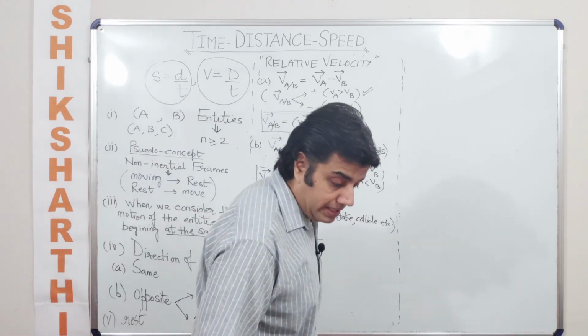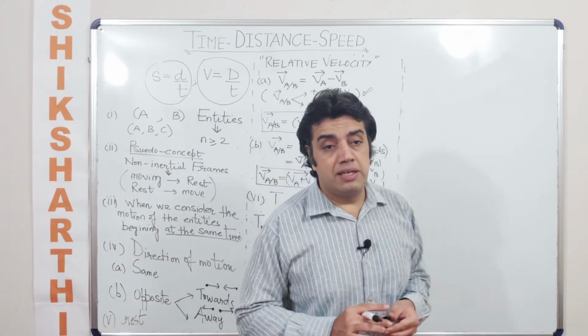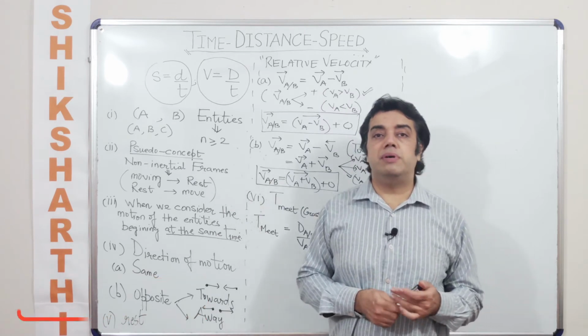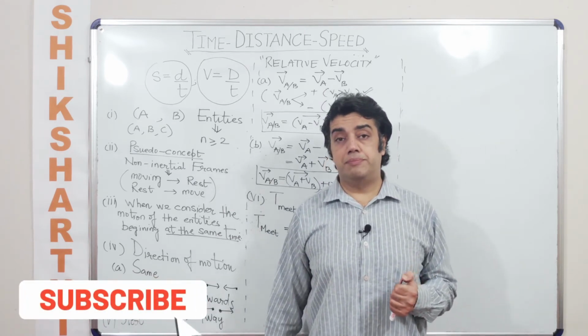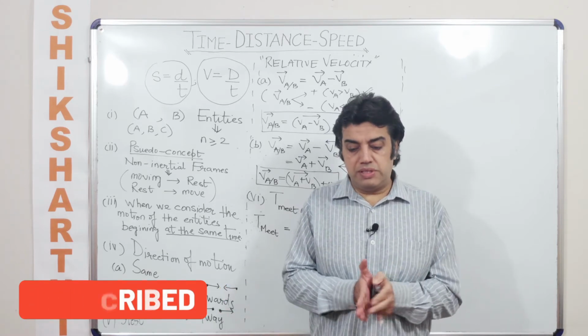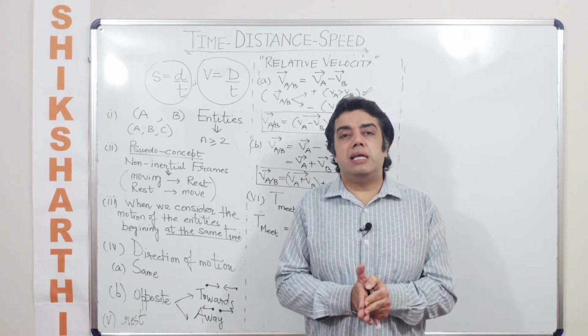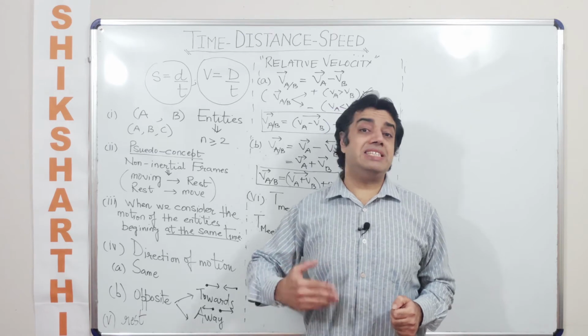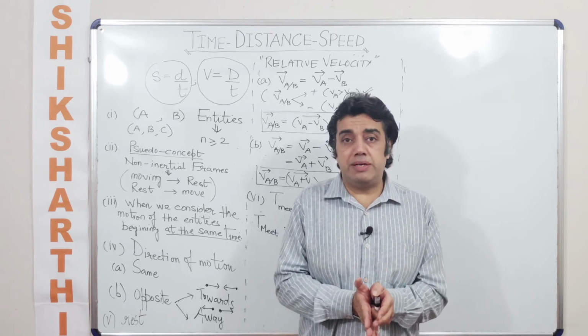Now what do I mean by relative displacement? As I said, relative displacement here would be, maybe their starting point is the same, correct? If the starting point is the same, and now we are talking about when would they meet the next time, because they have already met for the first time.